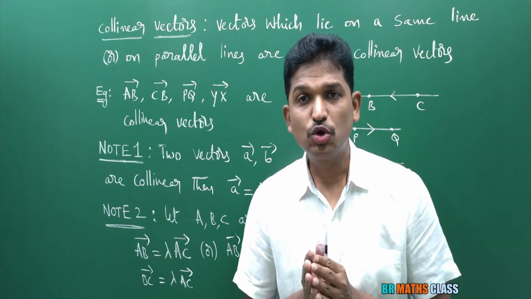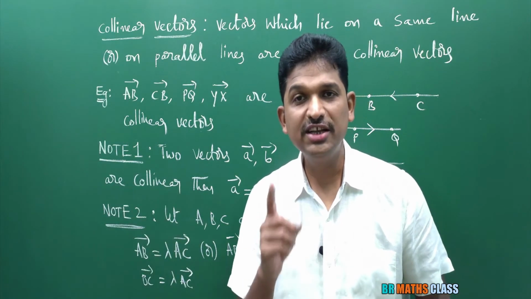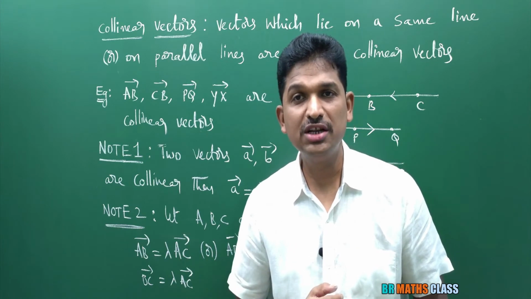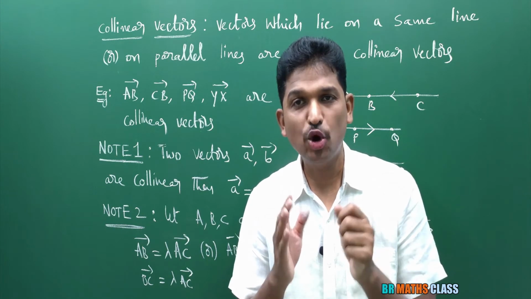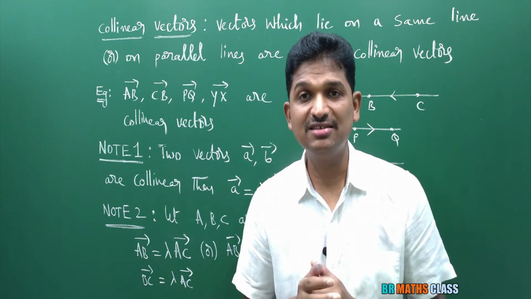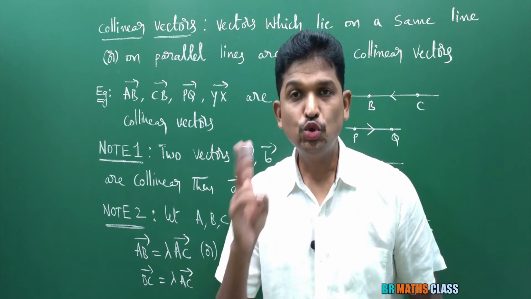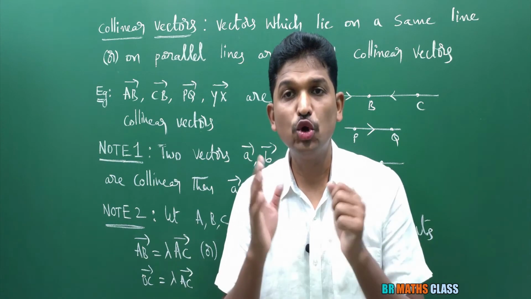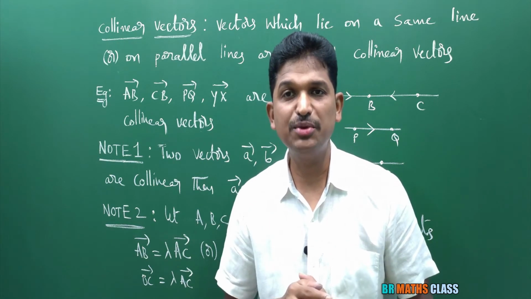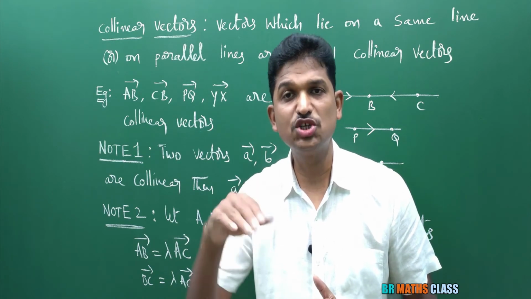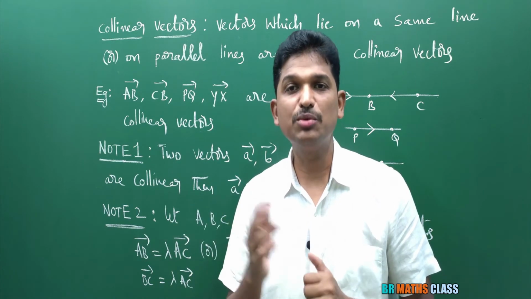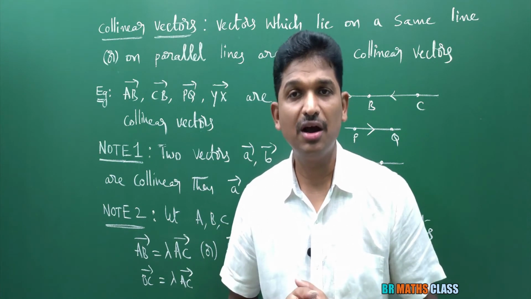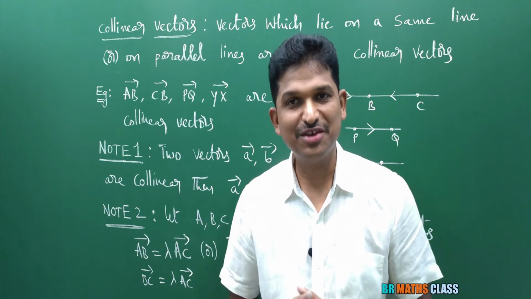What you learn about collinear vectors? First point, collinear vectors are also known as parallel vectors. What is the definition of collinear vectors? Vectors which lie on a same line or on parallel lines are called collinear vectors. Two important note points you learn in this definition. If two vectors are collinear vectors, then one vector can be expressed as scalar multiplication of another vector. If A bar, B bar are collinear vectors, then A bar equal to lambda times B bar or B bar equal to lambda times A bar.